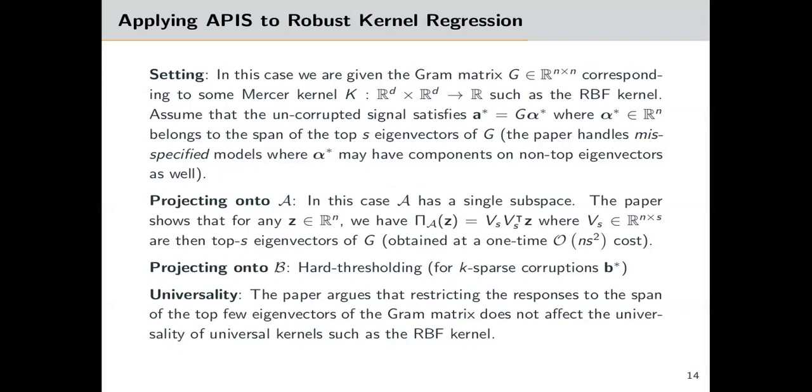Here, script A is the span of the top S eigenvectors of G, which can be efficiently found. Projection onto script A is then a linear operation. For K sparse corruptions B star, projection onto script B is done using hard thresholding. The paper argues that restricting alpha star to the span of the top few eigenvectors does not affect the universality of kernels such as the RBF kernel.